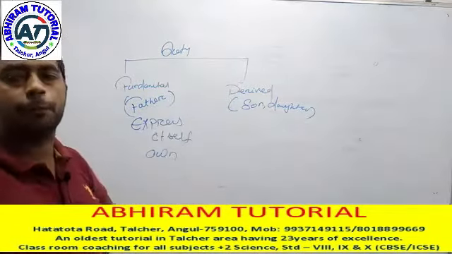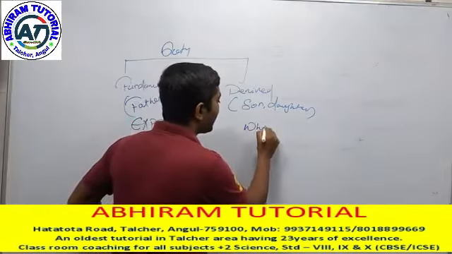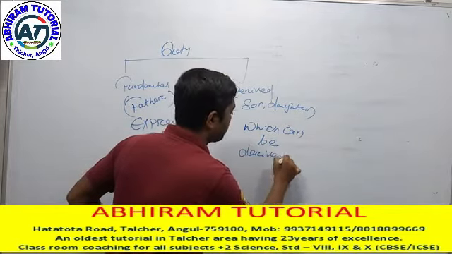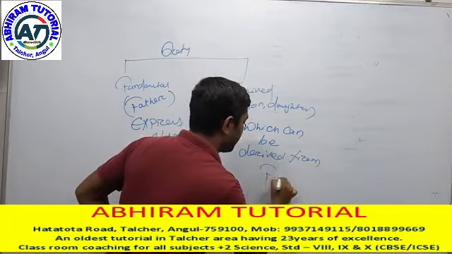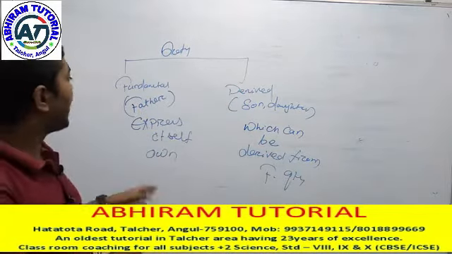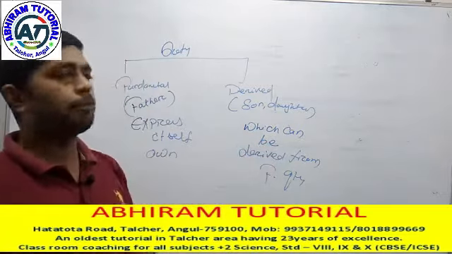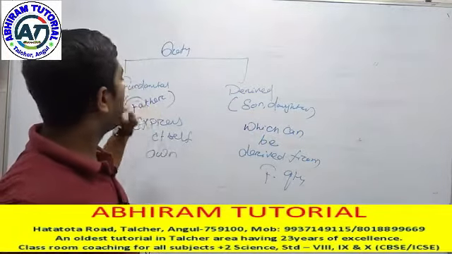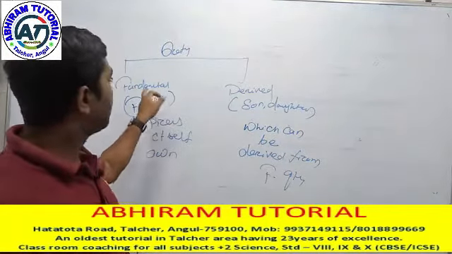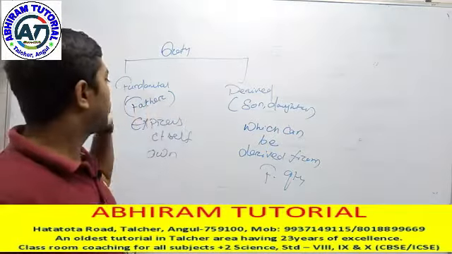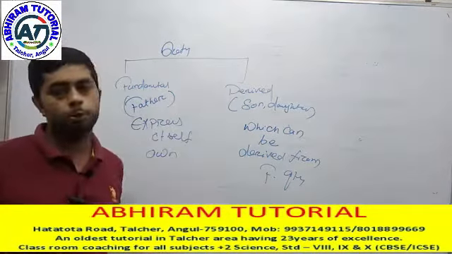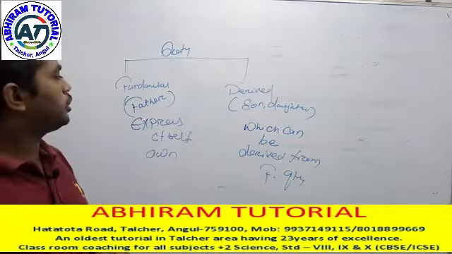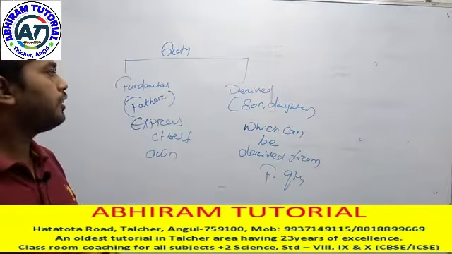Then what do you mean by derived quantity? The quantity which can be derived, from where? From the fundamental quantity. The quantity which can be derived from the fundamental quantity is called a derived quantity. Like that, you can express yourself with the help of your father. But a fundamental quantity cannot take the help of anybody; it can express itself only. Yes or no? Very interesting. That means your father is your fundamental quantity, and you are the derived quantity.